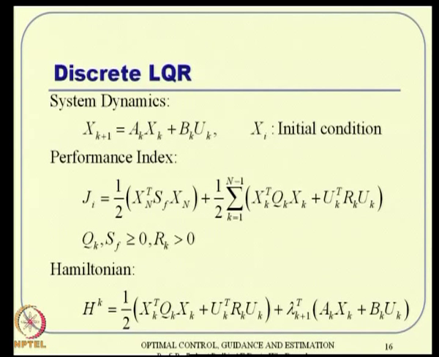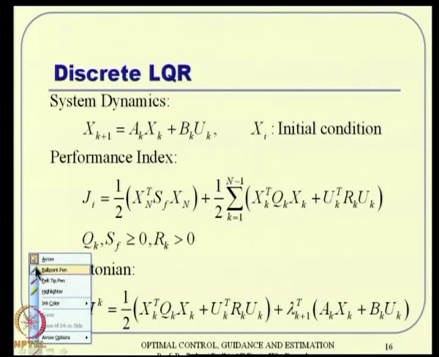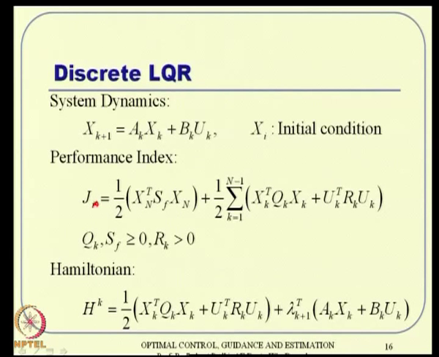I may not need this, but if you start with an initial condition, then this I is needed. So J is something like that, and this is like this. Your Hamiltonian definition is that Hk is nothing but Lk plus lambda k plus 1 transpose times Fk. Lk is nothing but this coming from here, and Fk is nothing but that. This is your Hamiltonian Hk.